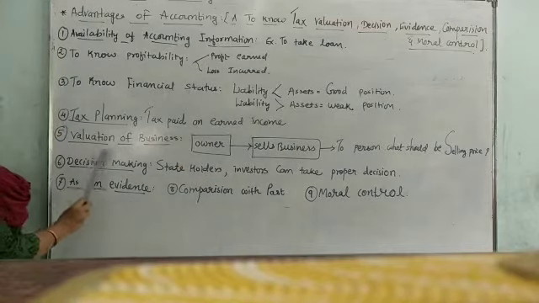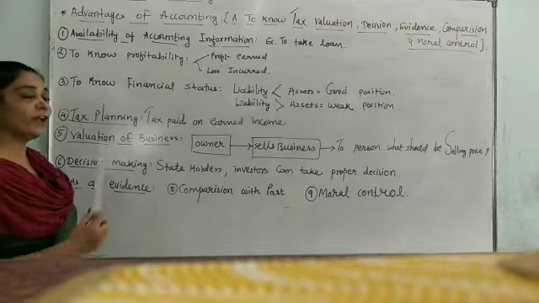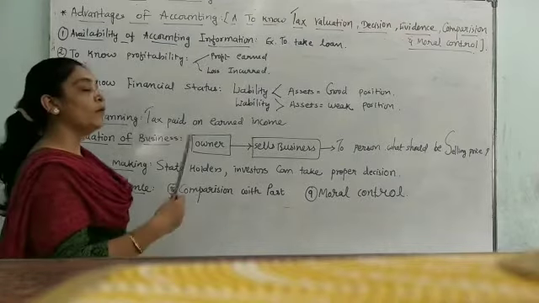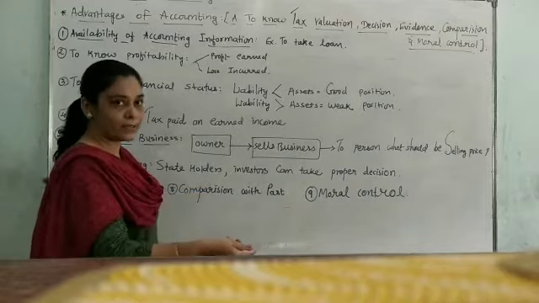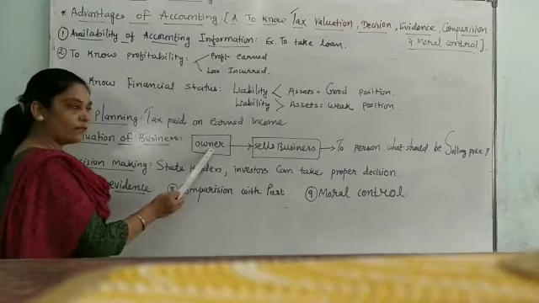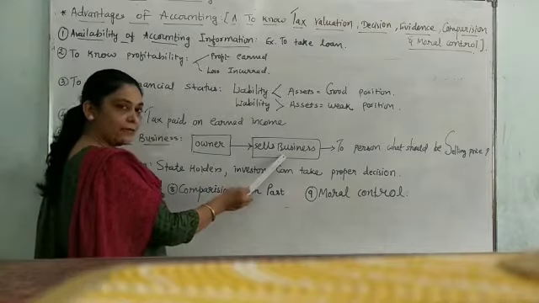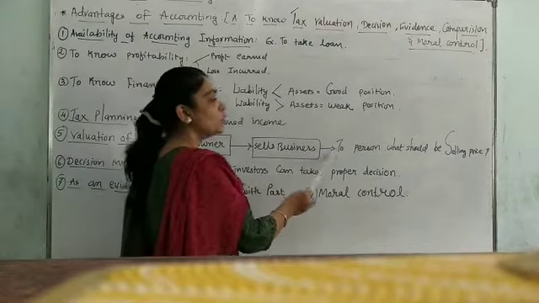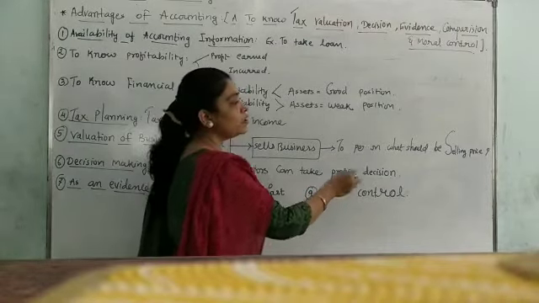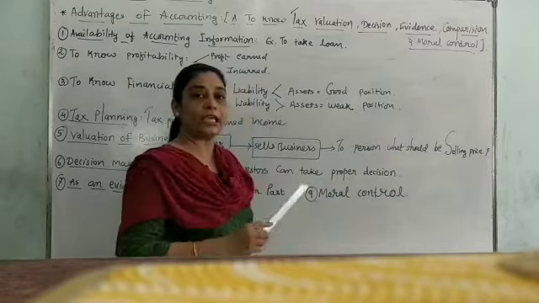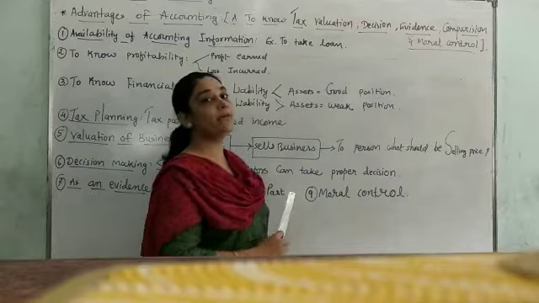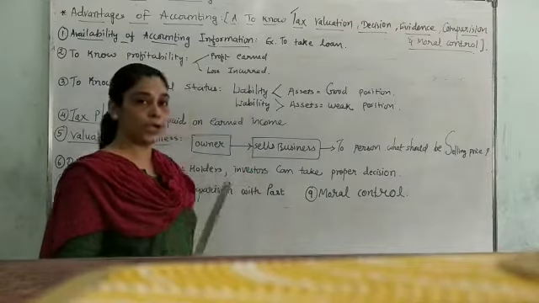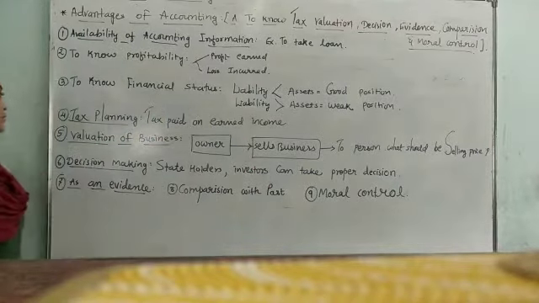Fifth one is the valuation of business. So what is valuation of business? When the owner of the business wants to sell his business, what should be the selling price of it? Let's see. The owner of the business sells the business to a person, then how much? If he wants to know the selling price of his business, he has to write books of account.